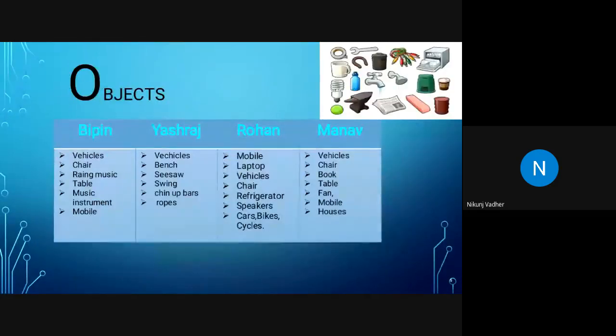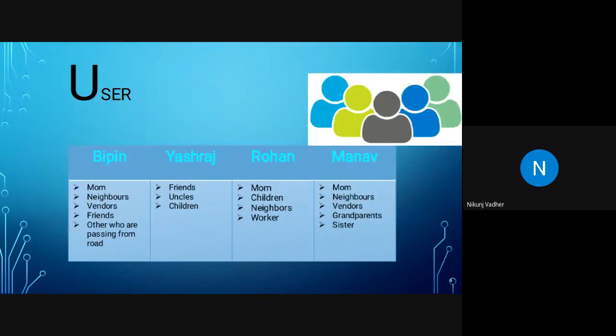Next is objects. There were objects like vehicles, chairs, and rain music. I had a music instrument with me and I was playing rain music. There was a cable, the music instrument I mentioned, and a mobile. I was playing music with my mobile. The users were my mom, neighbors, vendors, friends, and others passing on the road. Many people were passing on the road, and some were enjoying bathing in the rain.